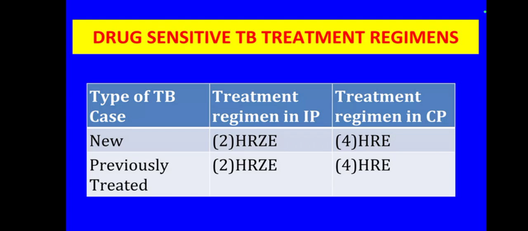So what makes the difference here? In all previously treated patients, we have just seen that all patients who have a diagnosed case of presumptive TB are offered CBNAAT testing upfront. So in previously treated also, you have to rule out MDR tuberculosis by doing appropriate CBNAAT test before prescribing the regime. So that is a very important point.